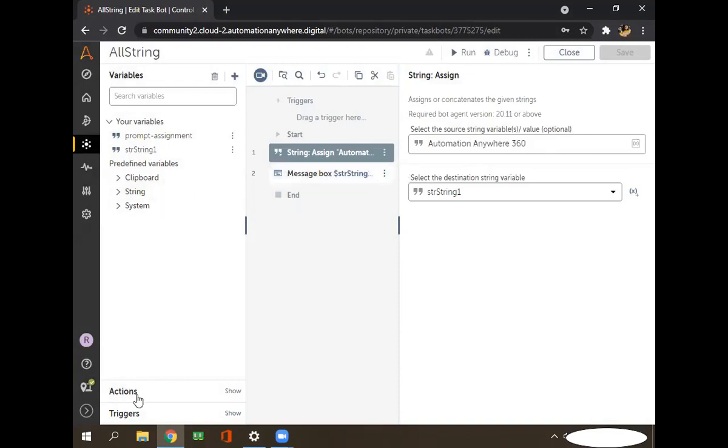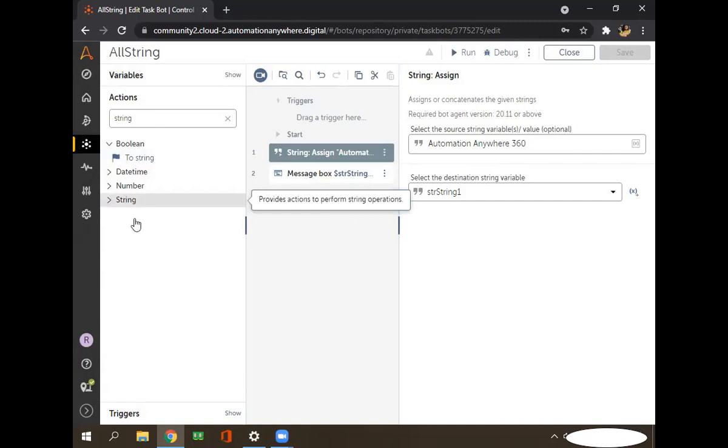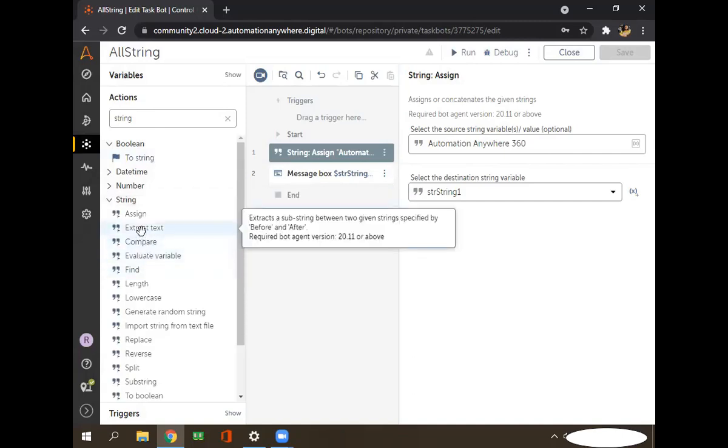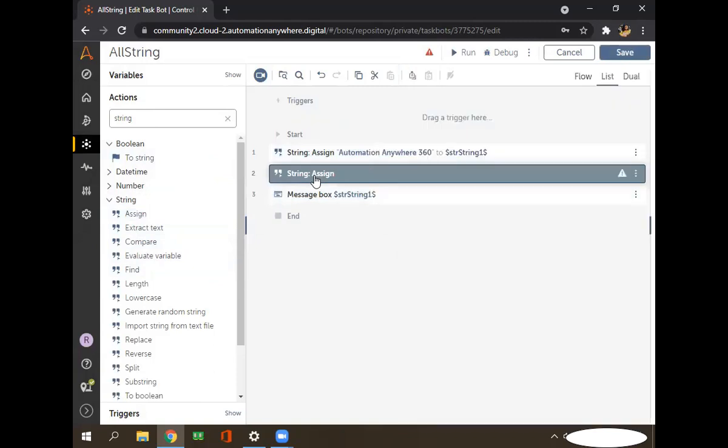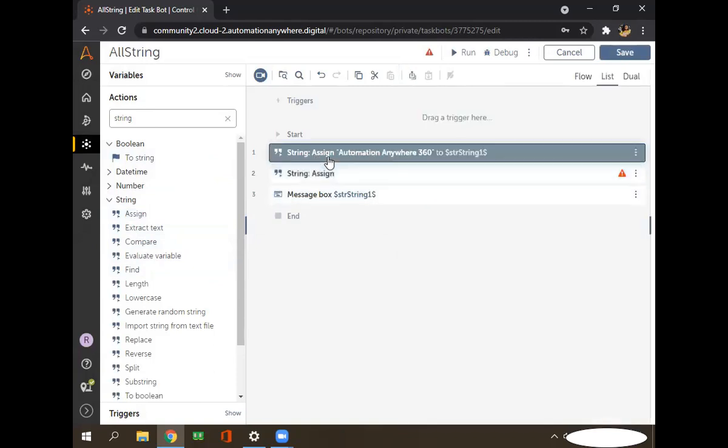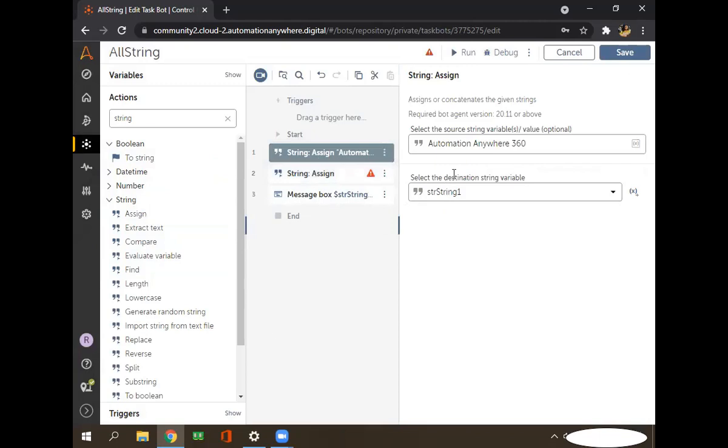Okay, so let's move to the second command in string, that is Extract text. What does it mean? I'll explain. I already assigned some value to this string: automation anywhere 360. But I want to display only automation from this complete string. This complete string will be our source string right now, and I want to display only automation from the source string.